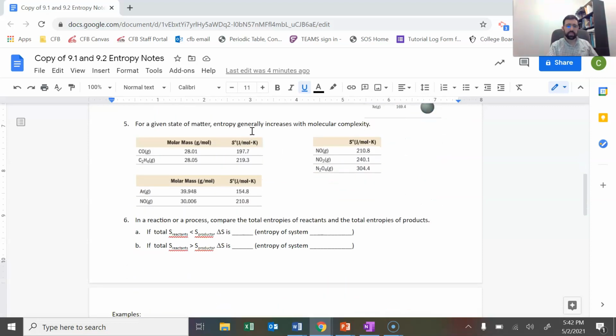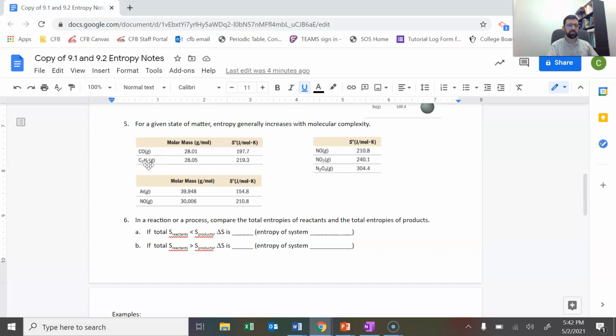For a given state of matter, the entropy generally increases with the molecular complexity. So the more complex a molecule is, the more different types of atoms that are in a compound, the more spread out it is, the higher the entropy. So for instance, we have CO and C2H4. Their molar mass is about the same, but this is just 2 atoms.